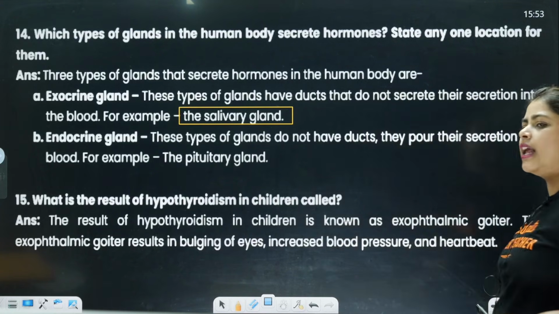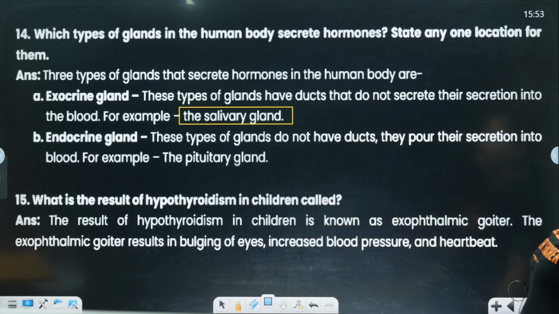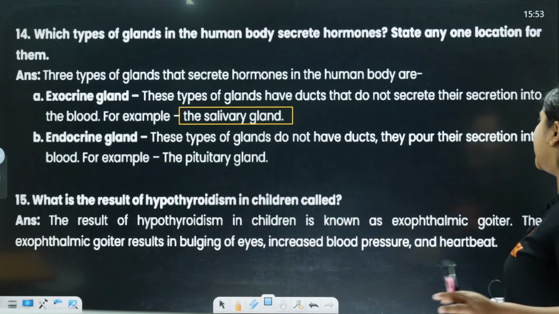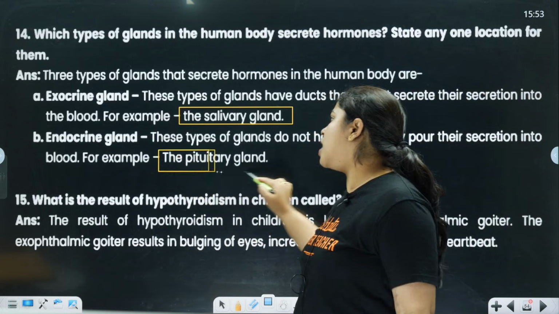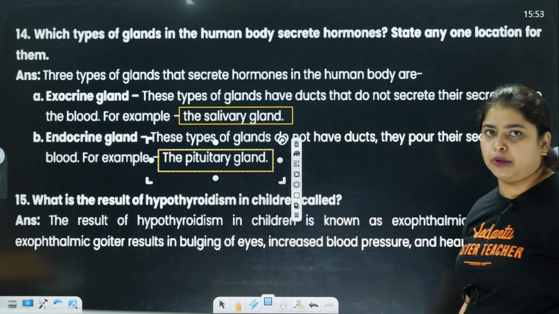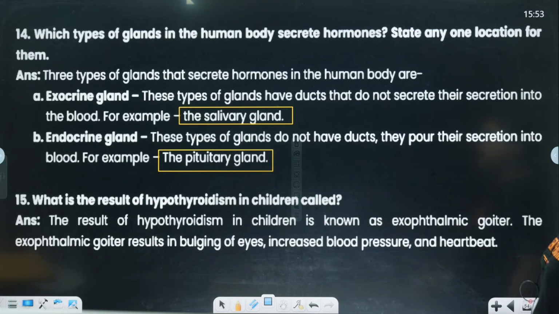Endocrine glands do not have a duct and they pour their secretion into the blood. For example, the pituitary gland. Okay? Next question. What is the result of